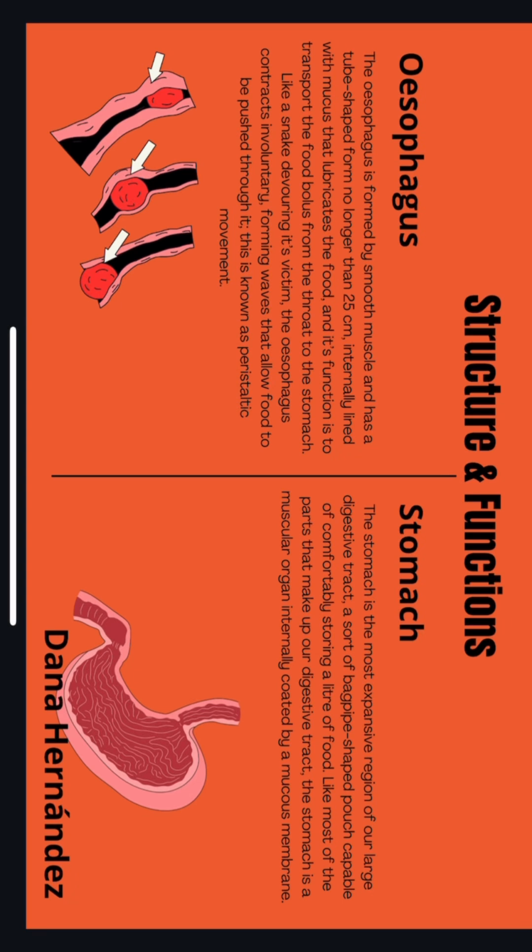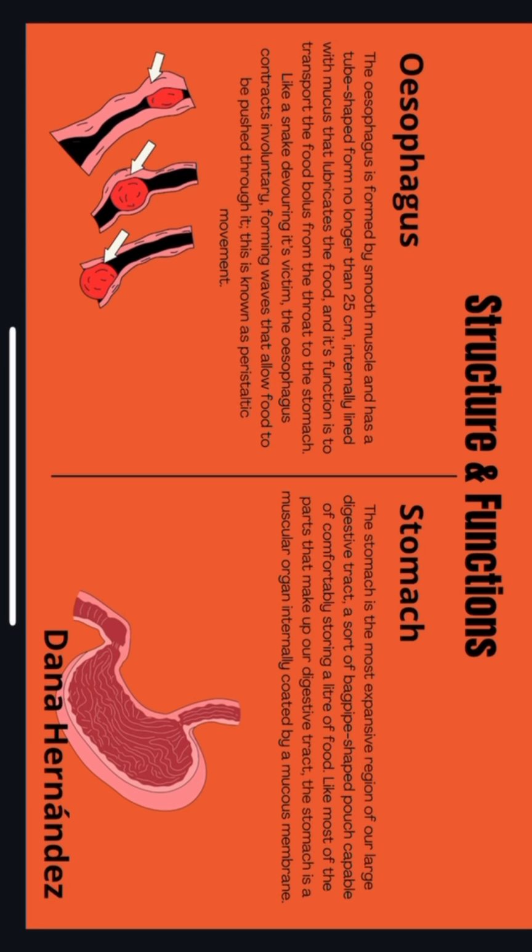Oesophagus and stomach. The oesophagus is formed by a small muscle and has a tube-shaped form no longer than 25 centimeters. Internally lined with mucus that lubricates the food, its function is to transport the food bolus from the throat to the stomach, like a snake devouring its victim. The oesophagus contracts involuntarily, forming waves that allow food to be pushed through it. This is known as peristaltic movement.